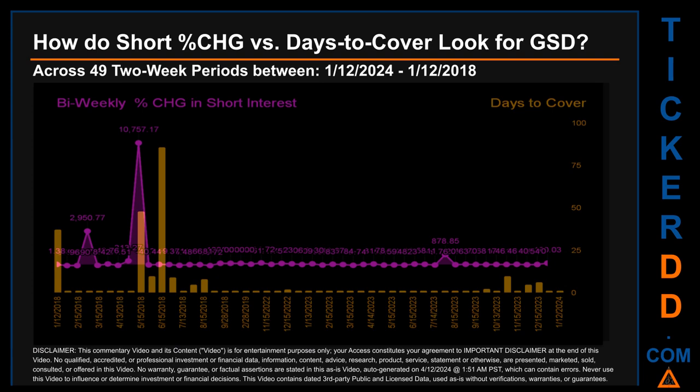Other interesting data points include: the largest percentage increase in short interest was 10,757.17%. The largest percentage decrease in short interest found across those 49 2-week snapshots was -97.96%. It occurred once on January 31, 2018 settlement date. The average days to cover was about 5.4. The biggest days to cover was 85.71 and it happened once on June 15, 2018 settlement date.